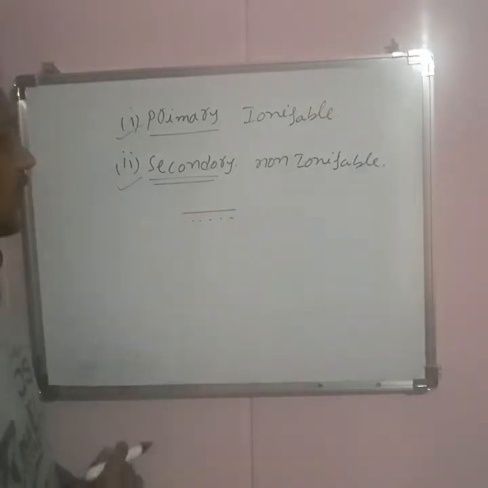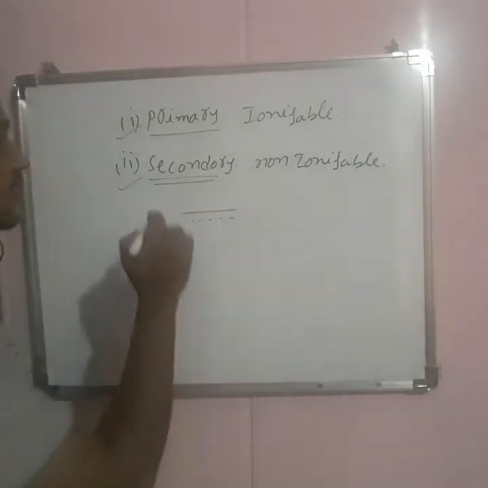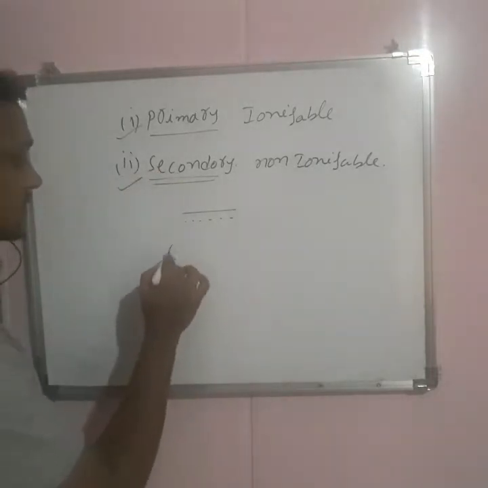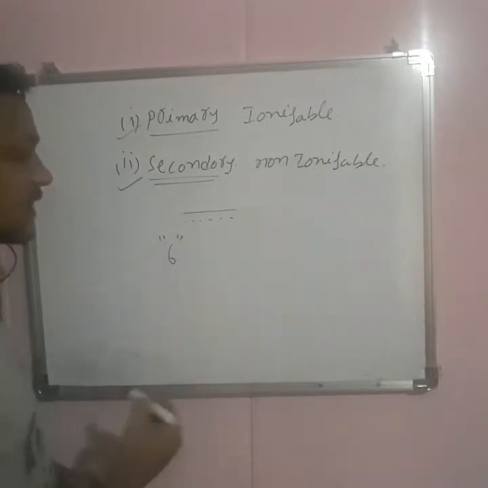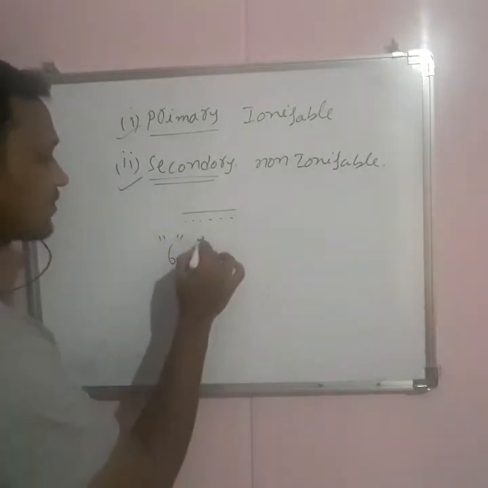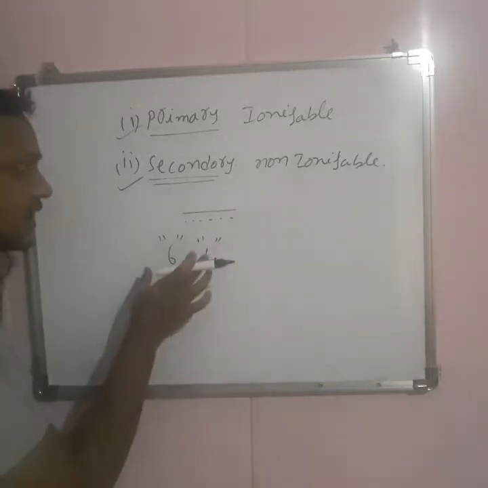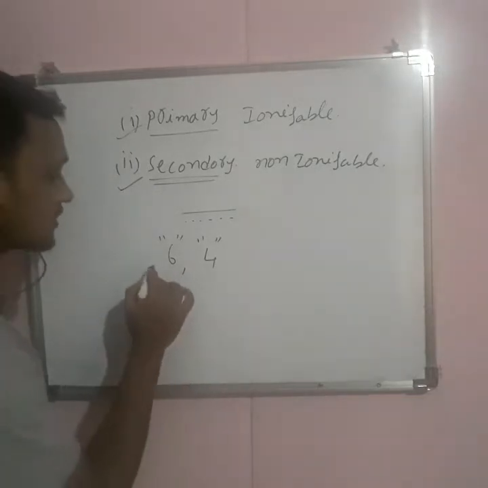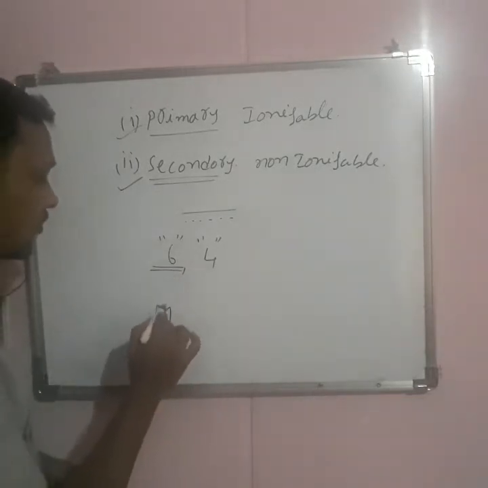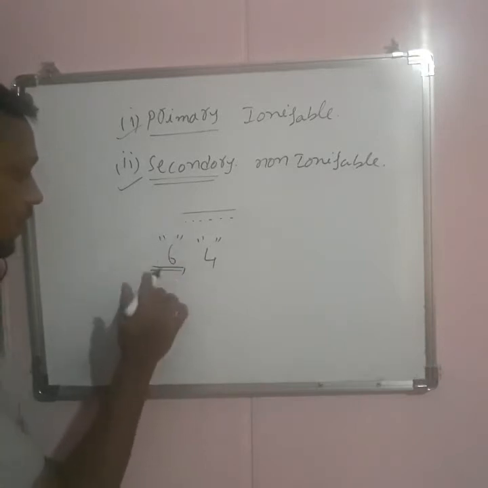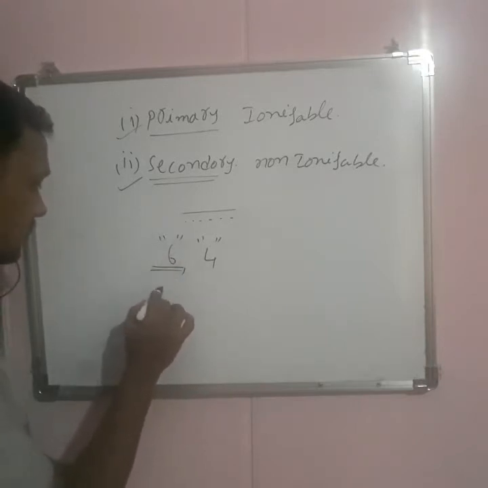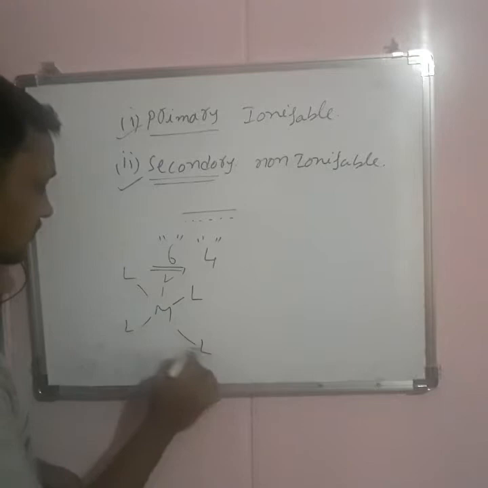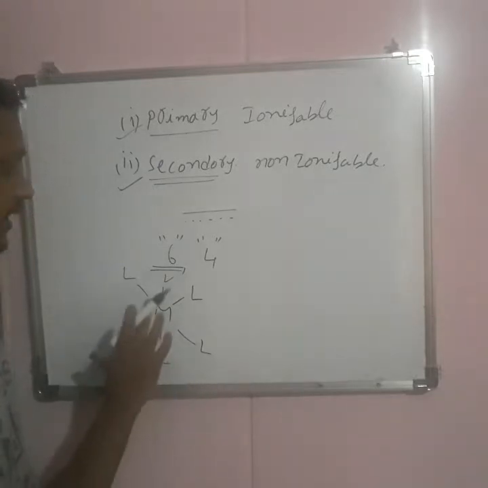Every coordination compound has a fixed number of secondary valencies. If it is an octahedral complex, 6 secondary valencies are present. If it is a tetrahedral complex, 4 secondary valencies are present. According to the secondary valency, the geometry of the molecule can be decided. So if there are 6 secondary valencies, it is an octahedral complex and the shape of the molecule will be octahedral, like this.